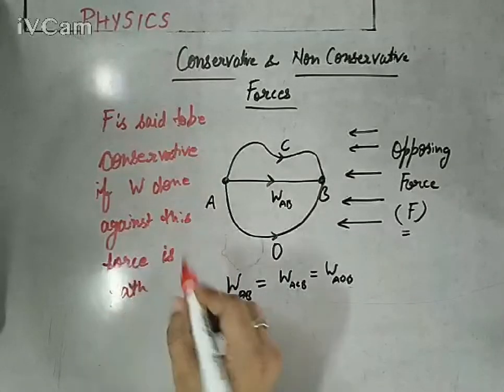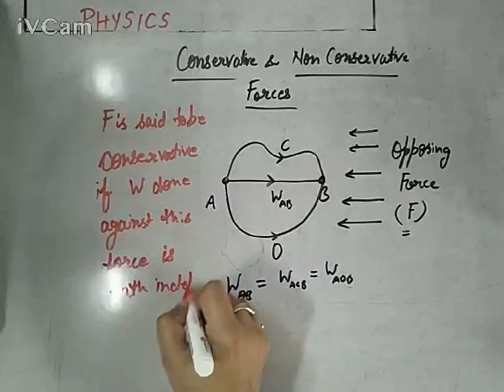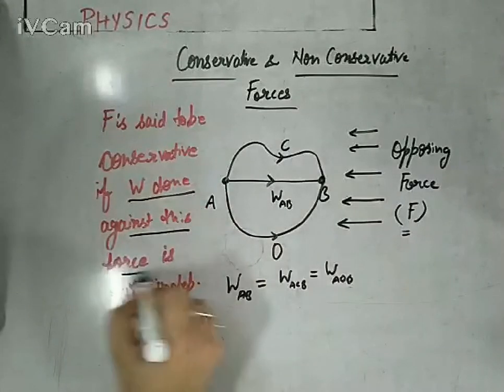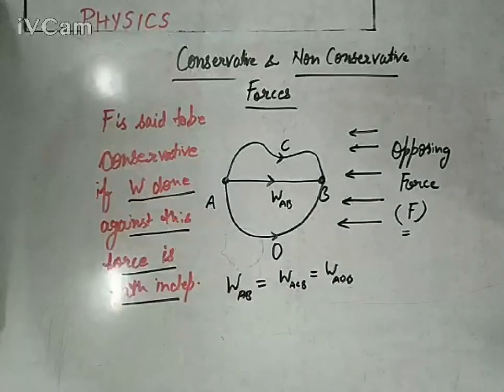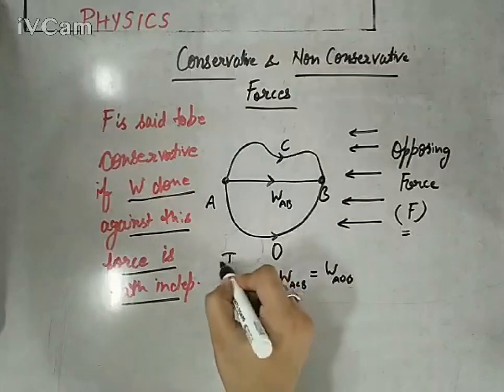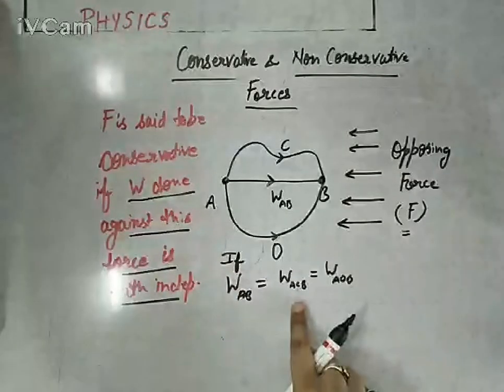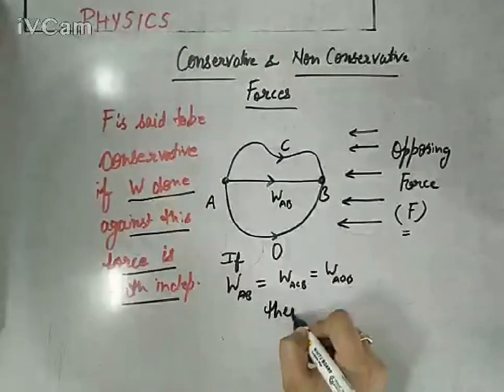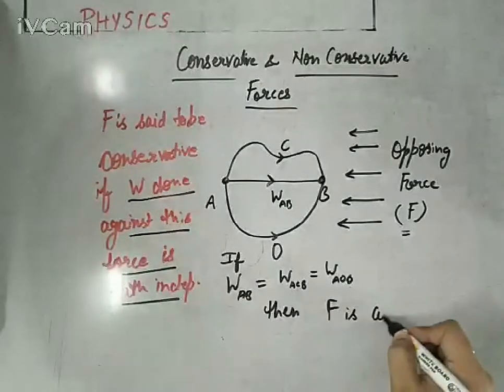You need to pay attention to this particular section: work done against this force is path independent. It should not depend on the path, whatever you are choosing. So if W_AB, W_ACB, W_AOB are just equal, then you will say F is conservative in nature.